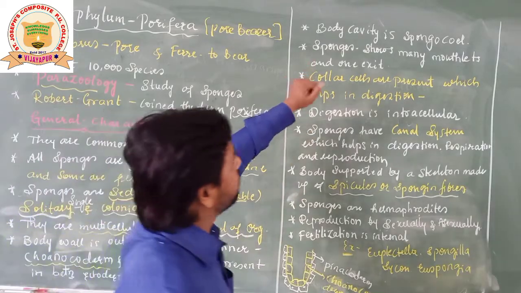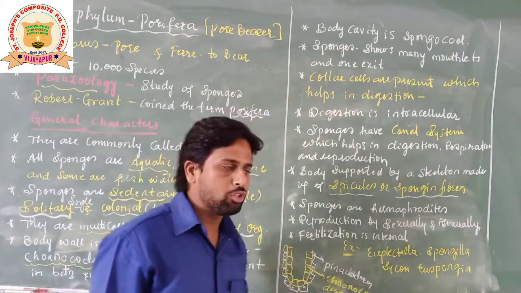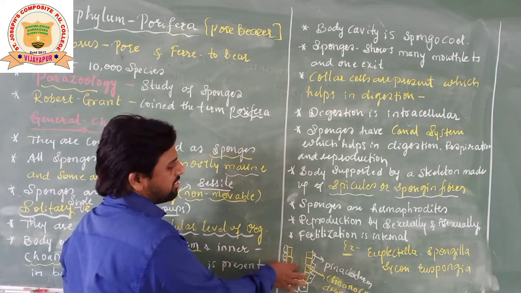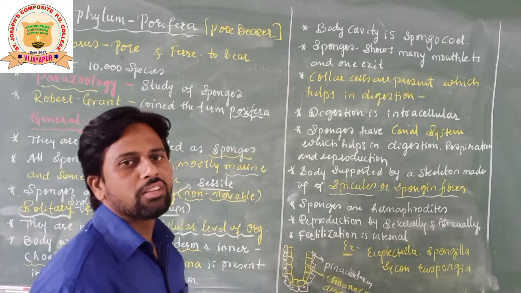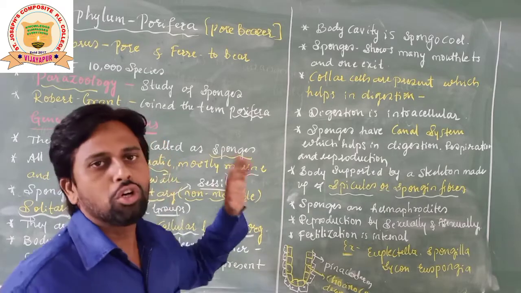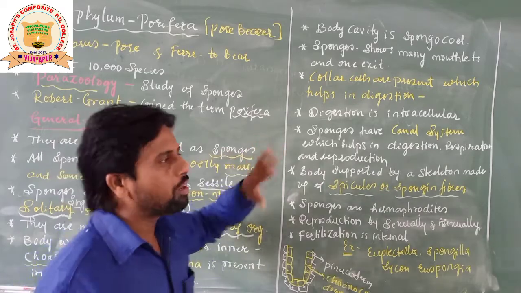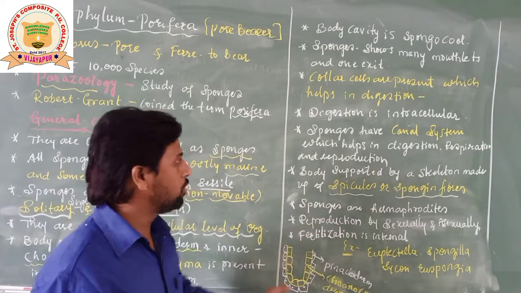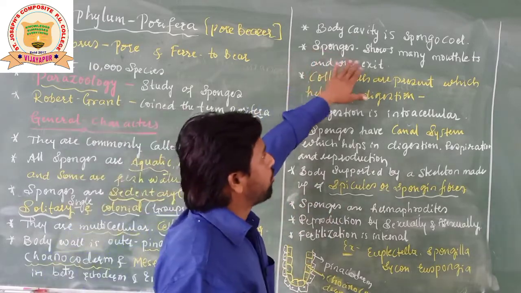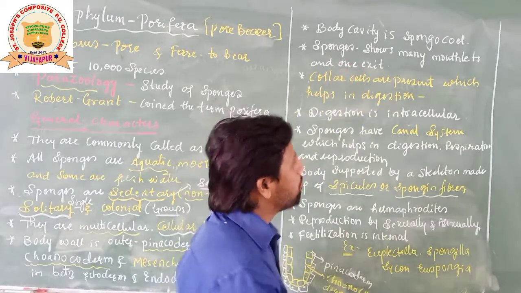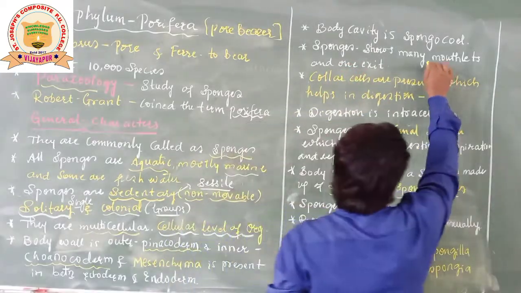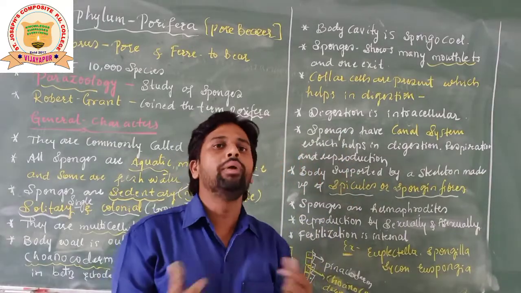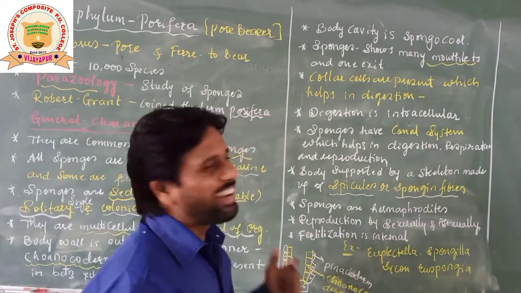A very important thing is that the body cavity is the spongiocele. In between this, there is a little bit of space. This space is called spongiocele. Cele means cavity, so sponges have a cavity called spongiocele. Sponges show many mouthlets. Students, here there is a very important word, mouthlet. Mouthlet means openings. There are many mouthlets.